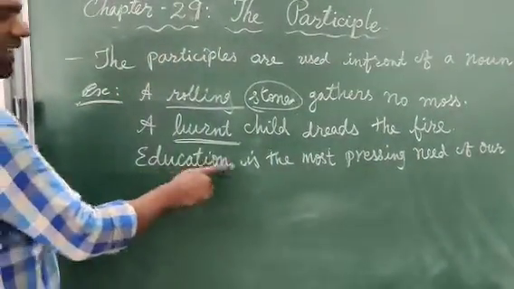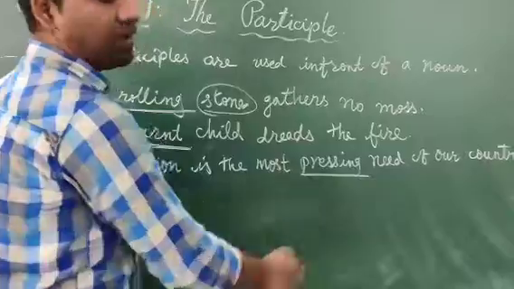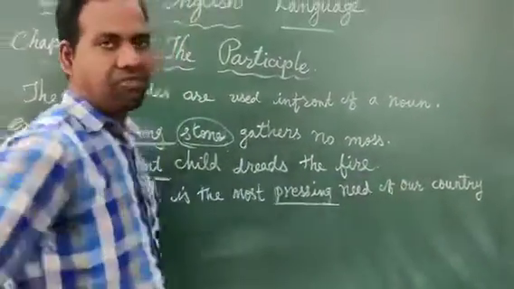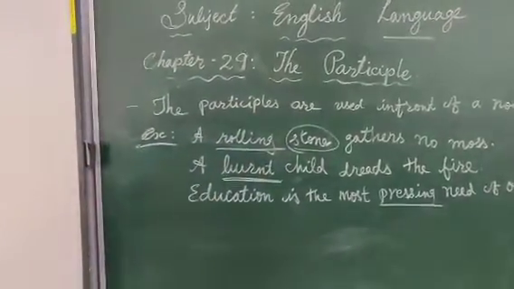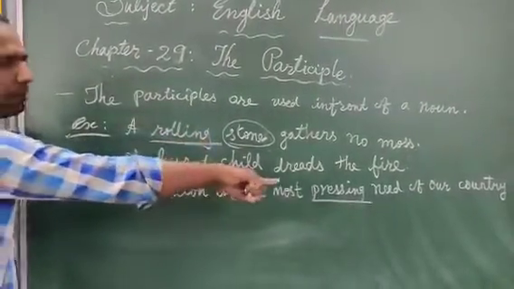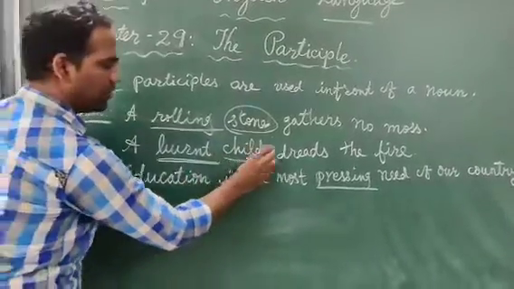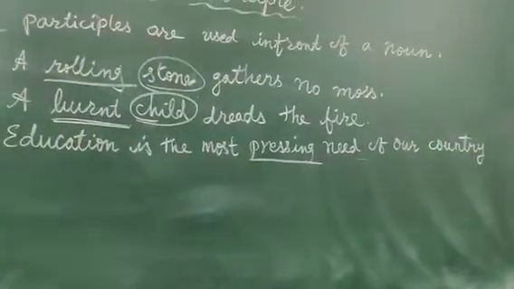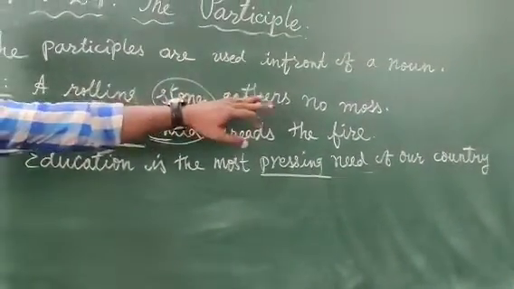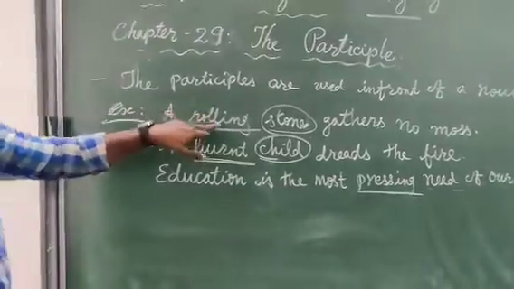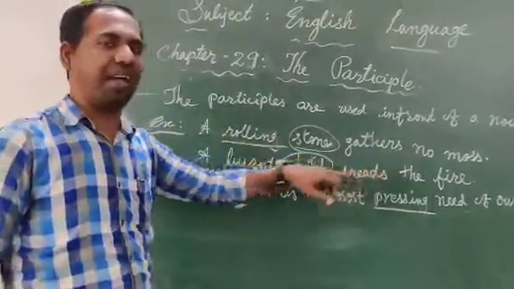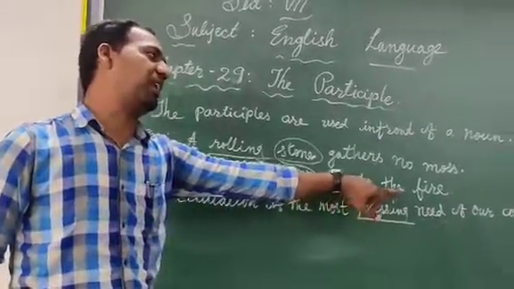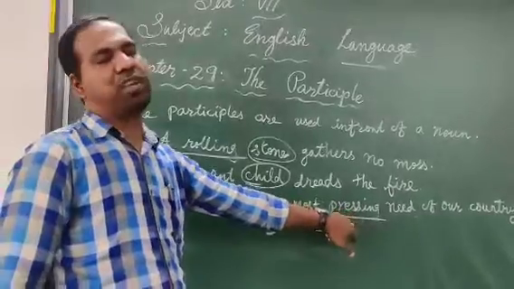And the third one: Education is the most pressing need of our country. See, all the three sentences have the participle along with the noun: stone, child, and here the need of our country. A rolling stone gathers no moss. Where is the participle? Rolling. A burned child dreads the fire. Where is the participle? Burned. And education is the most pressing need of our country. Where is the participle? Pressing, right?